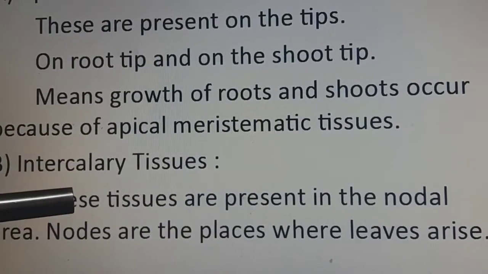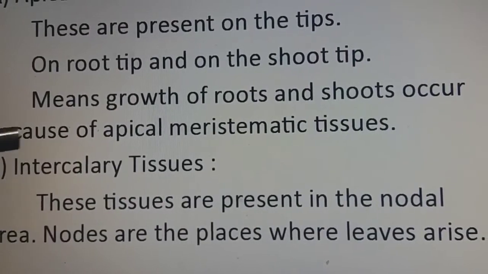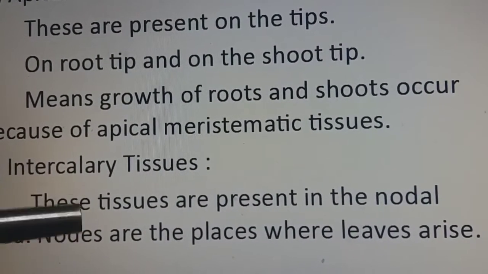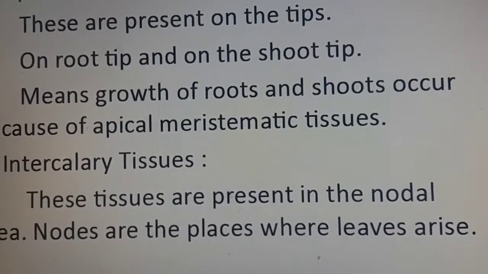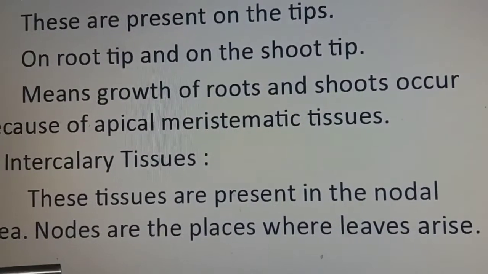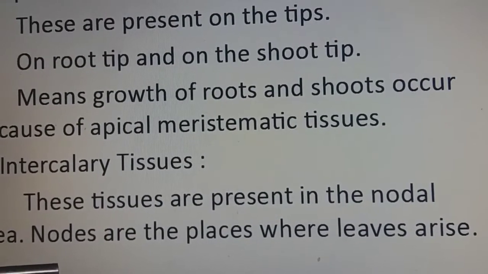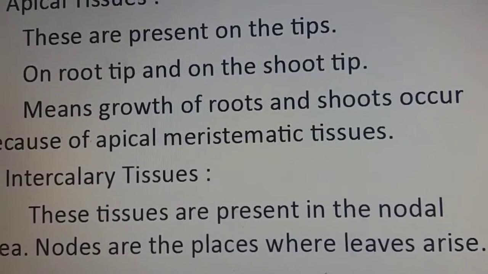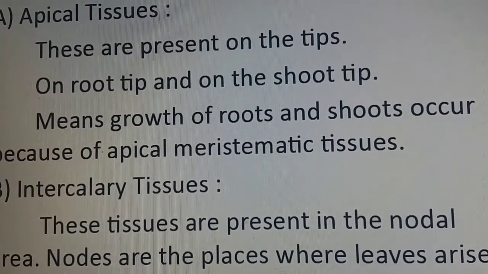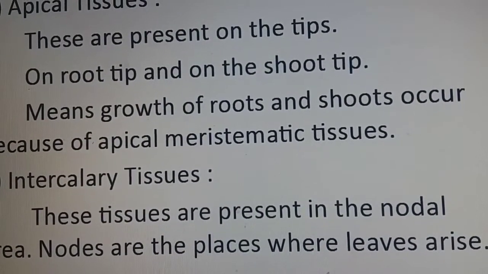After that comes the intercalary tissues, as we have seen on the diagram. If you want to see it, you can move the video backwards and see that intercalary tissues are present on the nodal areas. Now what is the nodal area? Where are the nodes present? What is the node? When from a stem, a leaf grows, that point where the leaf is growing is called a node, and tissues present in this area are called the nodal tissues. These tissues are called intercalary tissues.